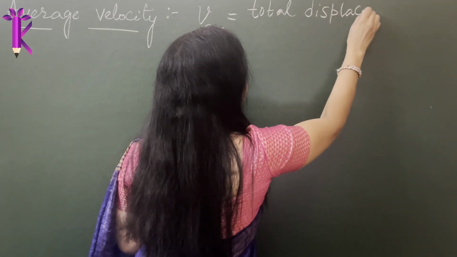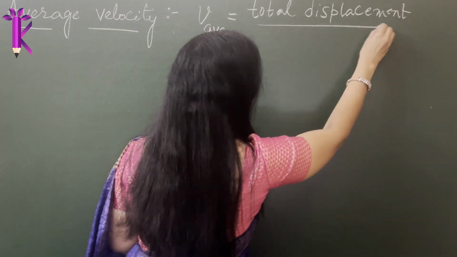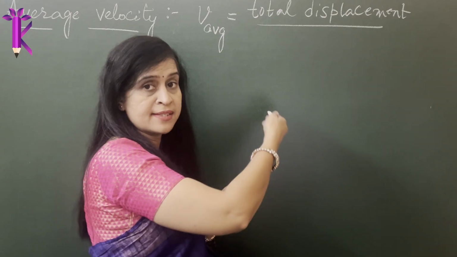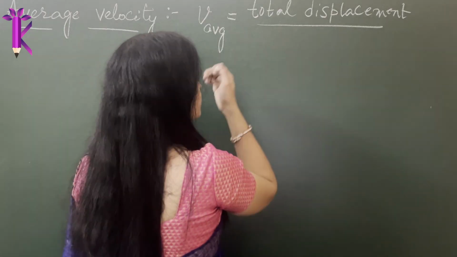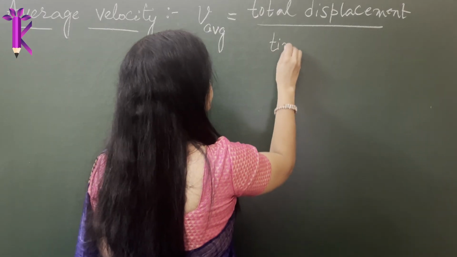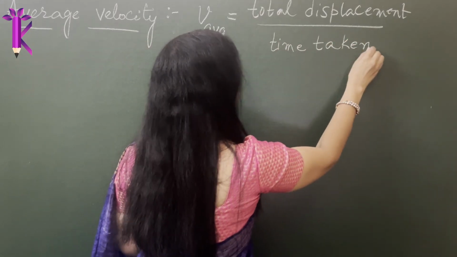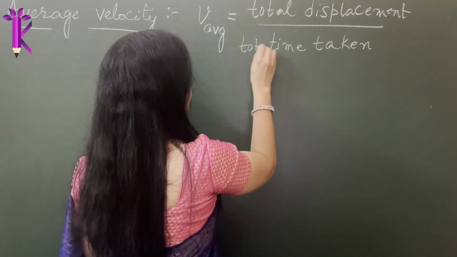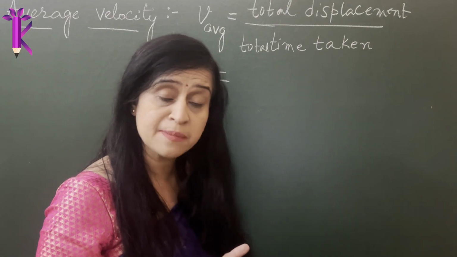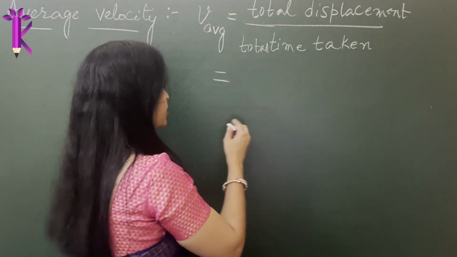So remember, it is displacement and not distance traveled. There is a specific difference that we have already spoken about in the previous session. So total displacement divided by time taken. When I say time taken, it has to be the total time taken. Now, how did we define displacement? Displacement was final position minus the initial position.